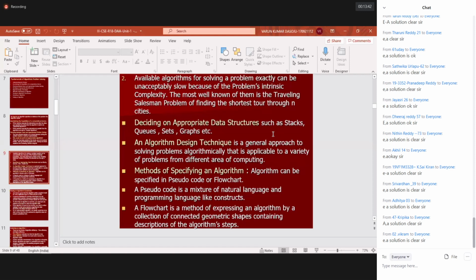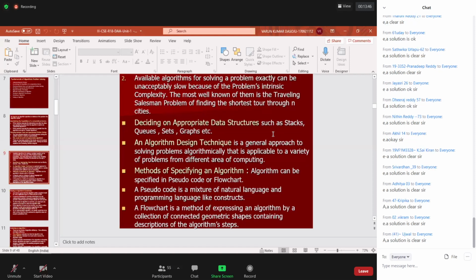In order to implement our algorithm, what is the right data structure? Can we use stack? Can we use queue? Can we use sets? Can we use graphs? Can we use linked lists? Can we use arrays or multidimensional arrays? When can we use character type? What kind of data structure can we use to work on this?